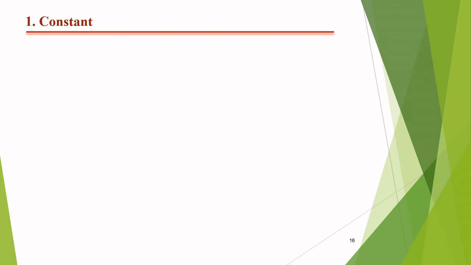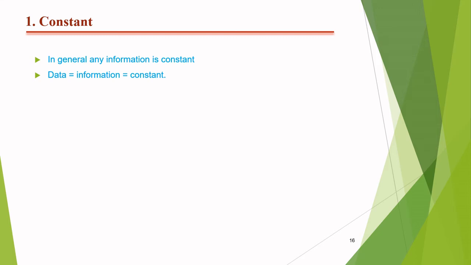Do we have any other option to give the input data? No. With the combination of all those symbols, we can provide the data to the computer system. So that is why we can say that all the information given to the system is known as the constant in general.